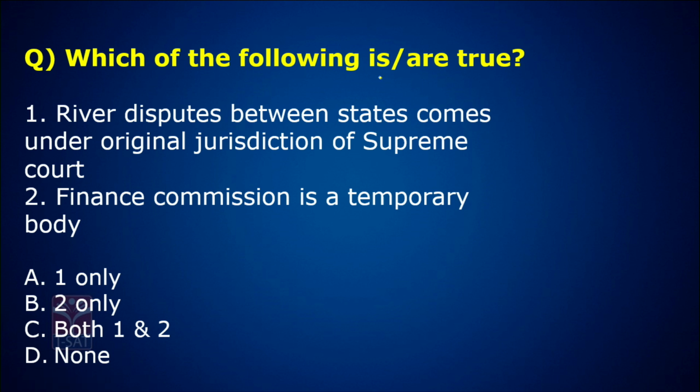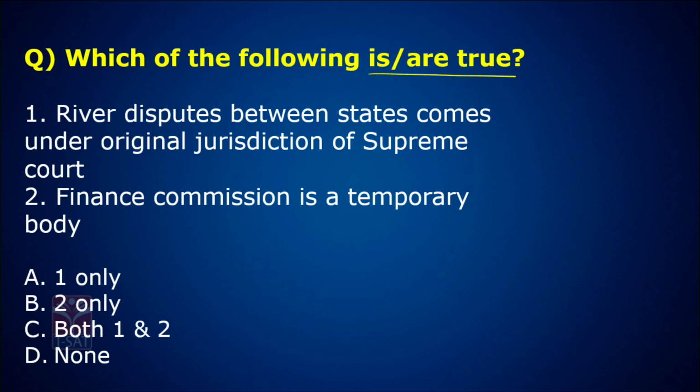Which of the following is or are true? River disputes between the states come under original jurisdiction of Supreme Court. Finance Commission is a temporary body. I will give 10 seconds for you to guess. I am reading the question again. River disputes between states come under original jurisdiction of Supreme Court. Finance Commission is a temporary body. I hope you have guessed the answer. Let me reveal the answer first, then explain it.